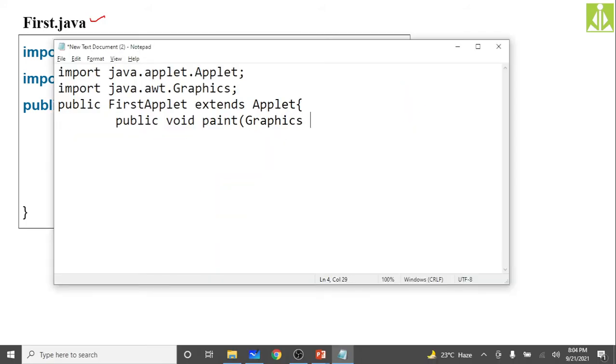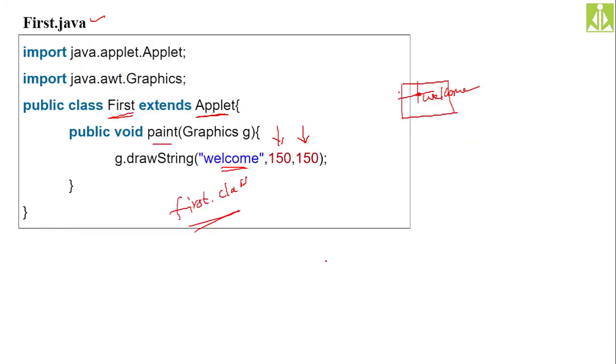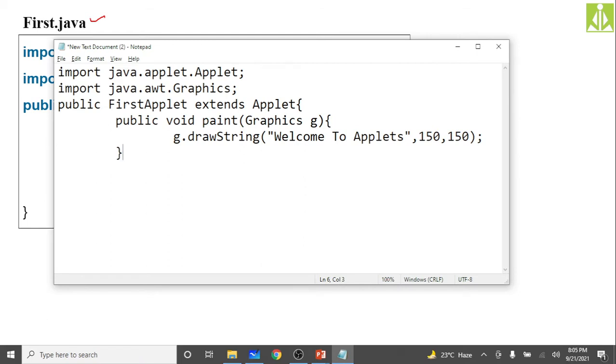Graphics g. Then inside it, g dot, call the drawString method. As you can see, the drawString method will take a message, welcome to applets, then provide where you want to place that message, the window coordinates, we can say 150, 150. Close this drawString method, then close the paint method and close the applet class.